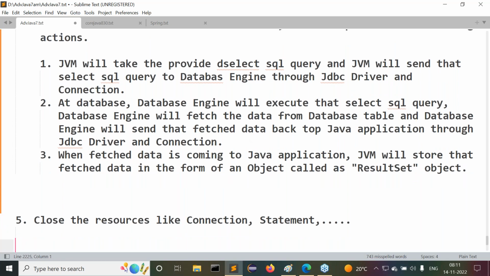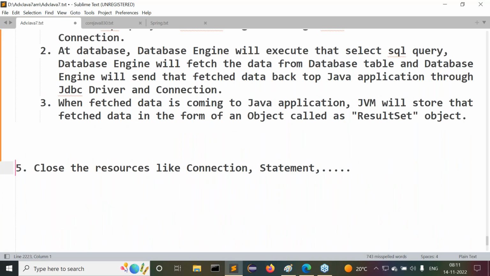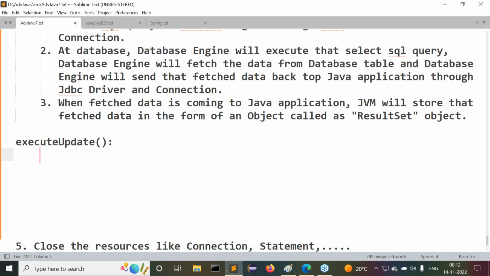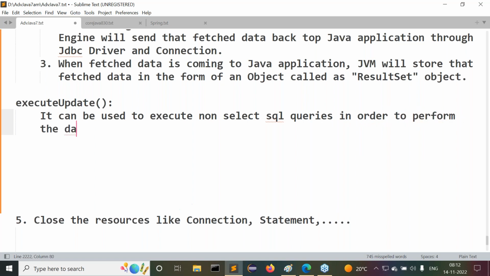Nice. Next one is the executeUpdate method. Observe carefully. What exactly is the purpose of this executeUpdate method? It can be used to execute non-select SQL queries in order to perform database operations,